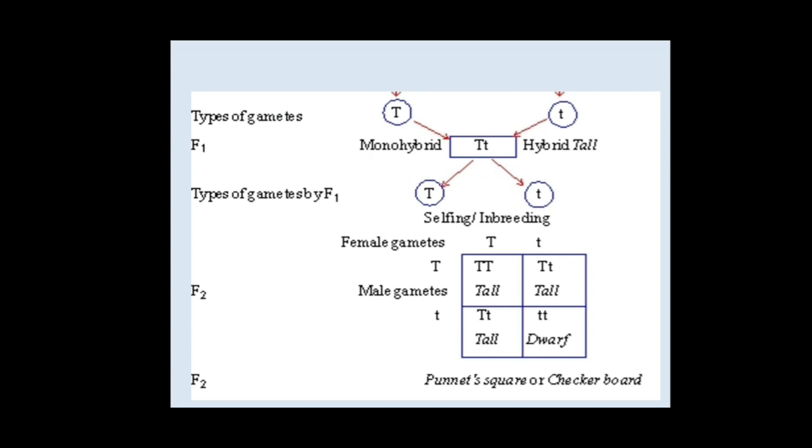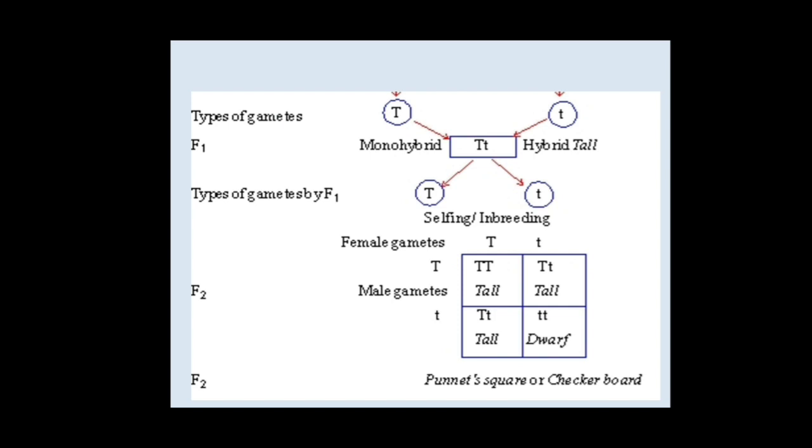In the third one, diagonally, see, tall, capital T and small t, the same case is also there. It is heterozygous, but as the dominance property is there, the plant will be tall only. In the last one, the fourth case, small t and small t, this is the recessive trait. Recessive trait will show its presence only in the presence of recessive traits. So here is the example: the last plant is dwarf because of the recessive trait.